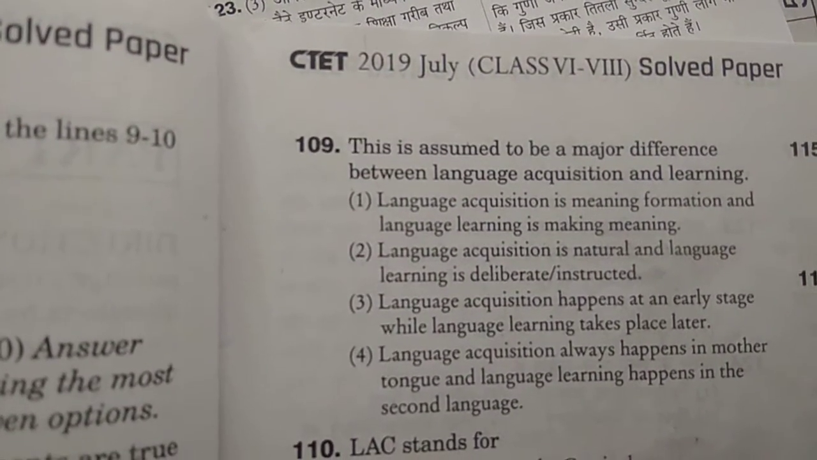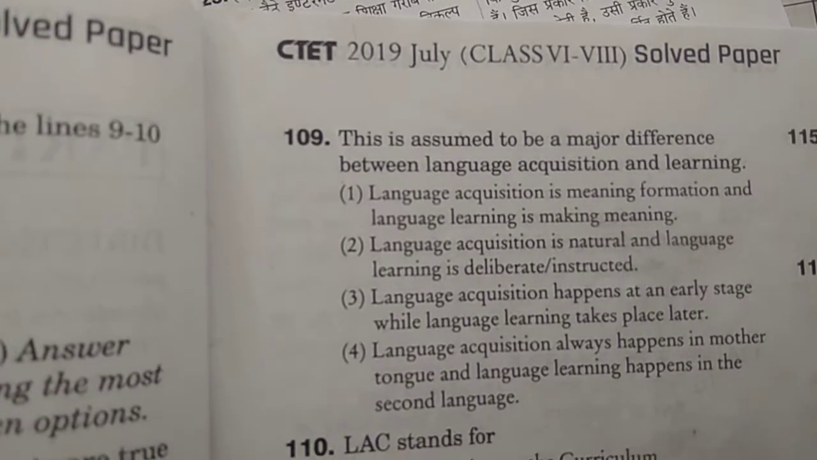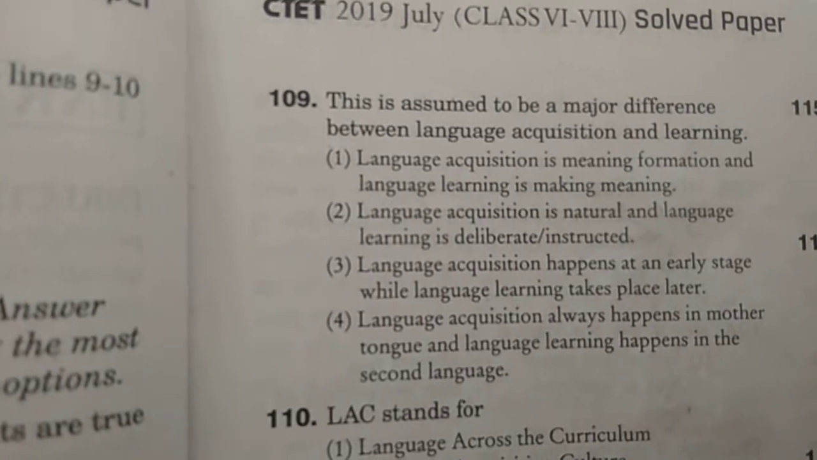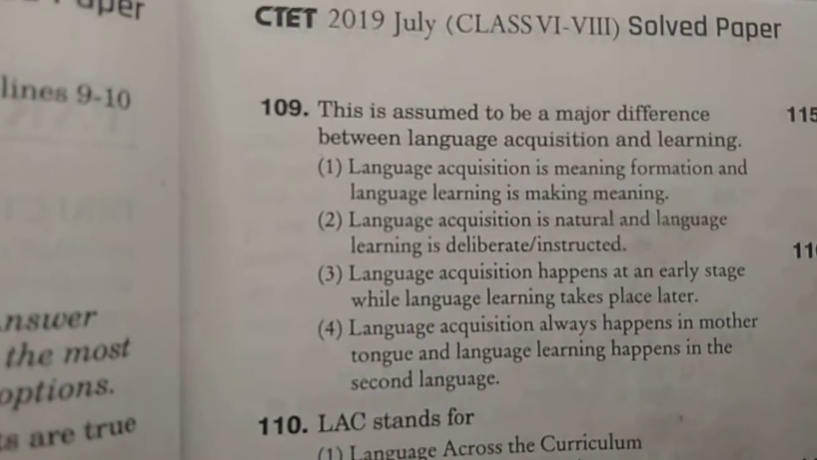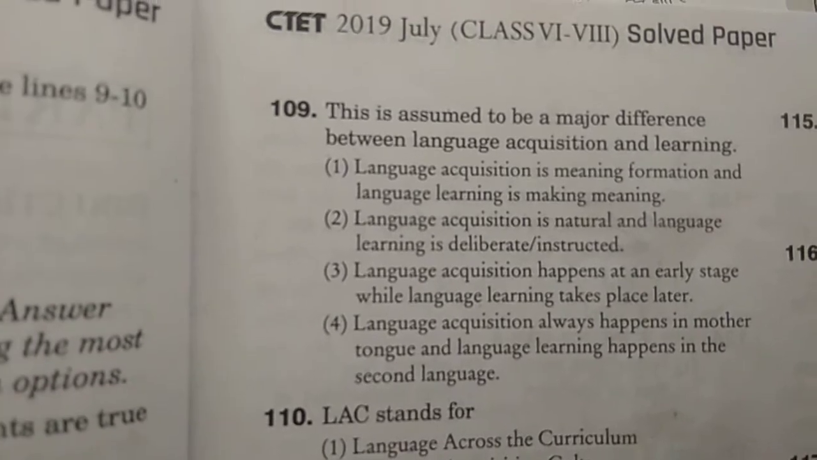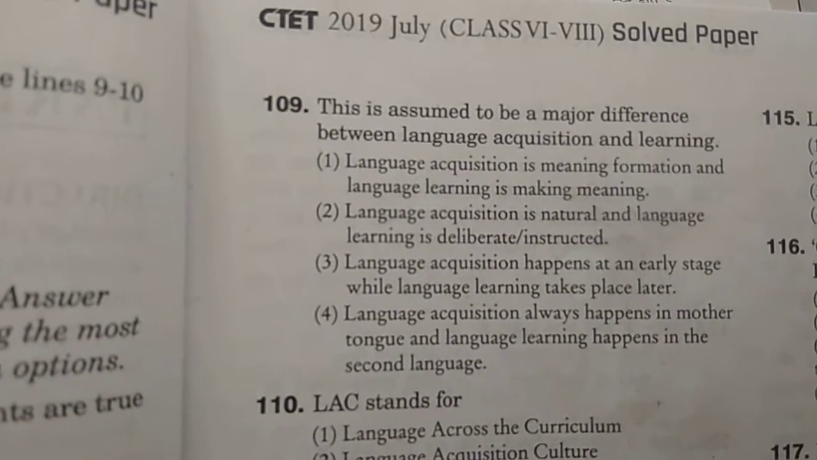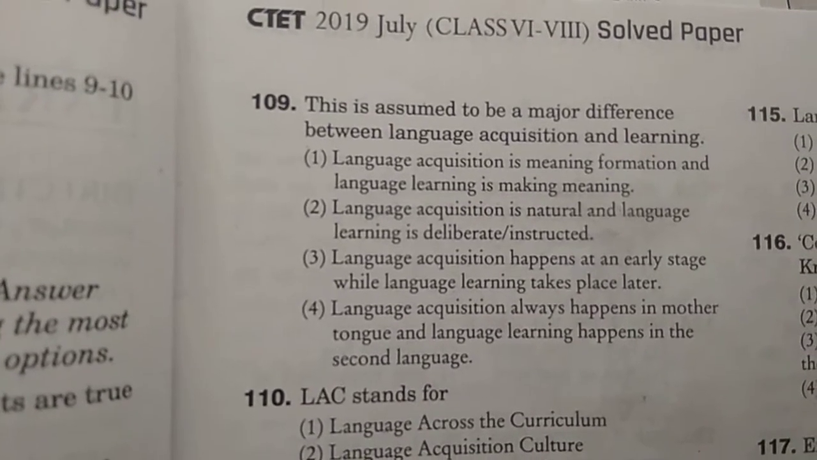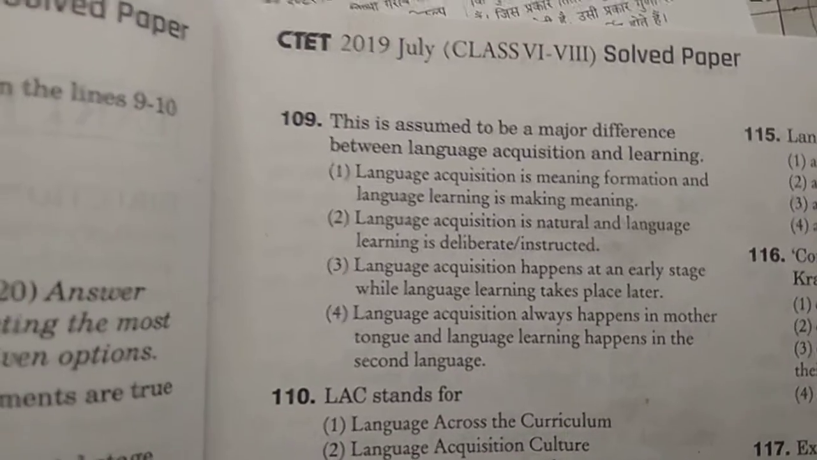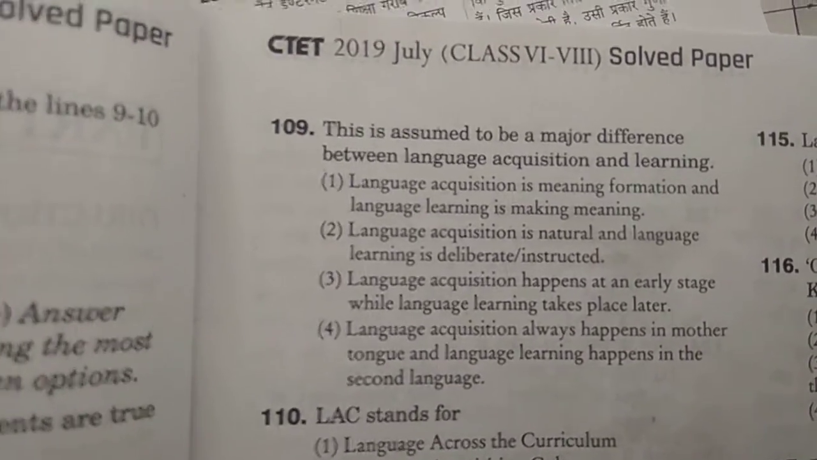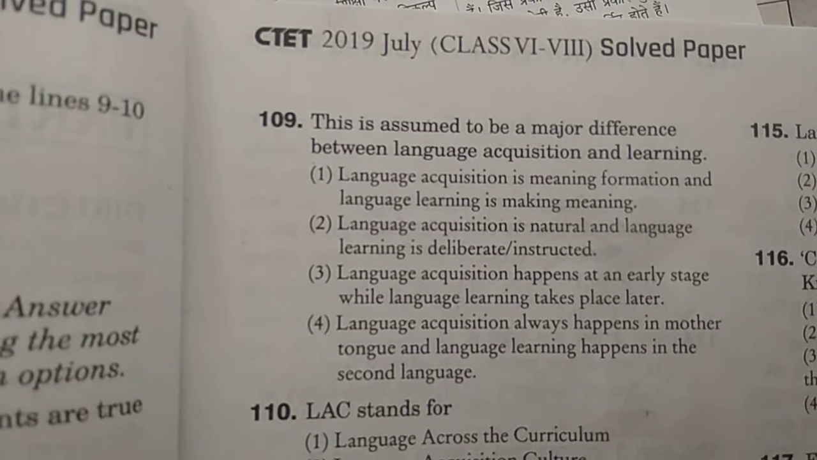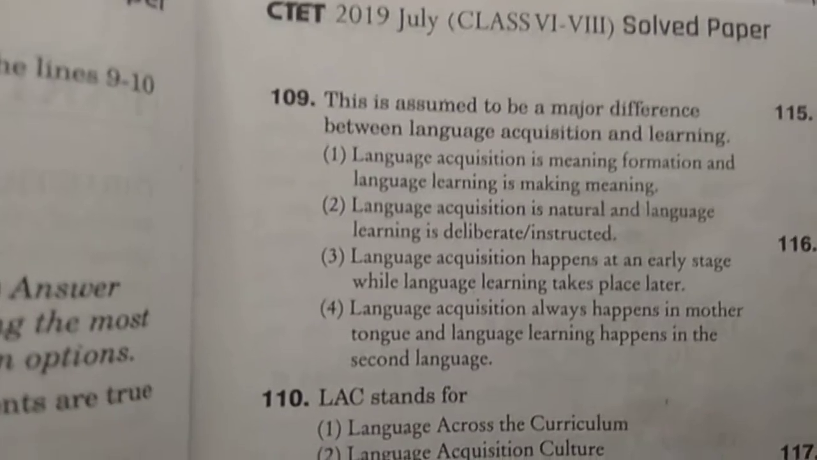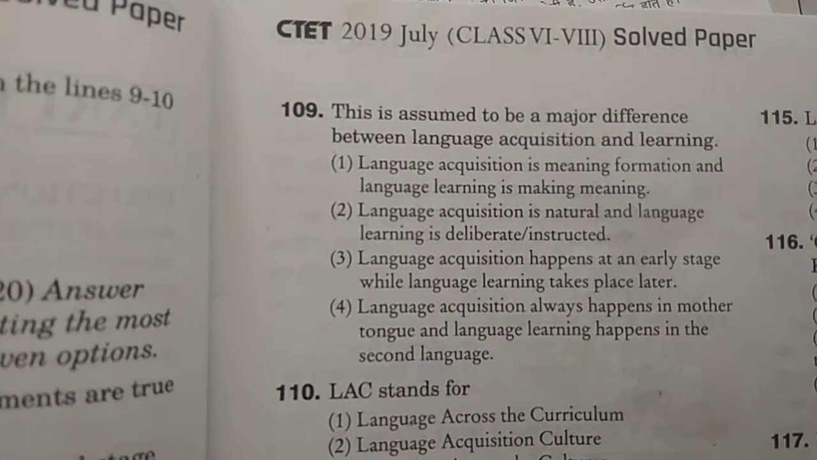This is assumed to be the major difference between language acquisition and learning. The options: language acquisition is meaning formation and language learning is making meaning; language acquisition is natural and language learning is deliberate and instructed; language acquisition happens at an early stage while language learning takes place later; language acquisition always happens in the mother tongue and language learning in the second language. So option 2 will be the correct one.